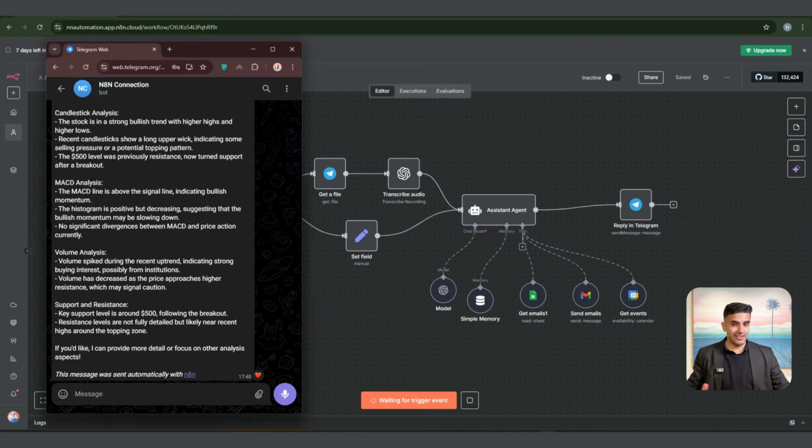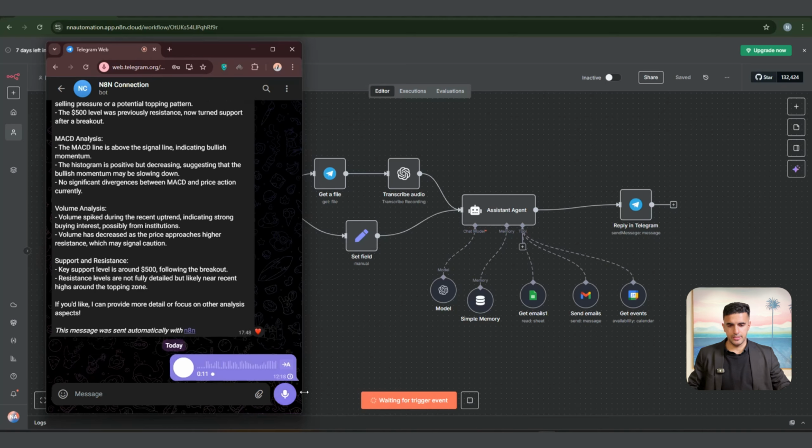Now I click on execute workflow, and I'm just going to go here and run. Please set up a meeting with Edward on 27th of August from 4 p.m. to 5 p.m. And the topic of discussion is going to be AI trends. Yeah. Now I've sent this, and this goes automatically inside Telegram.